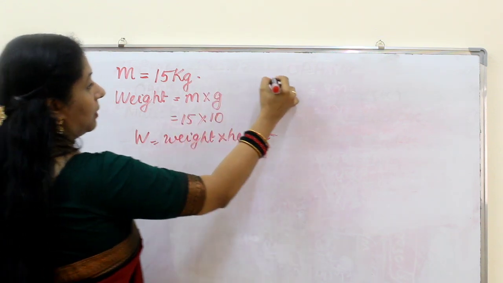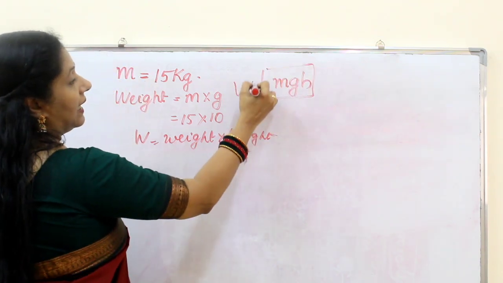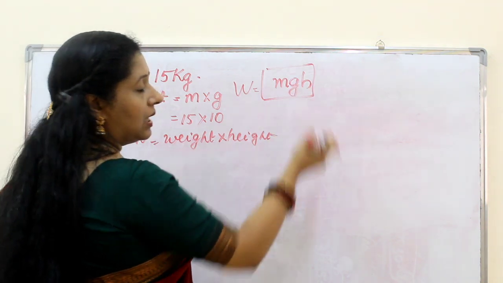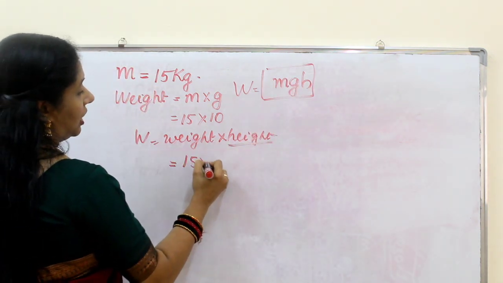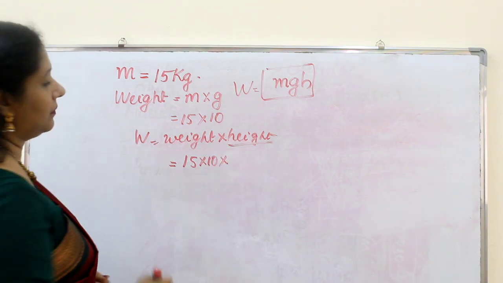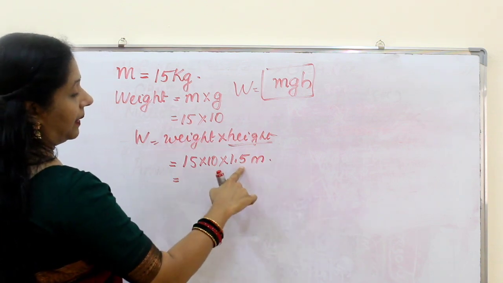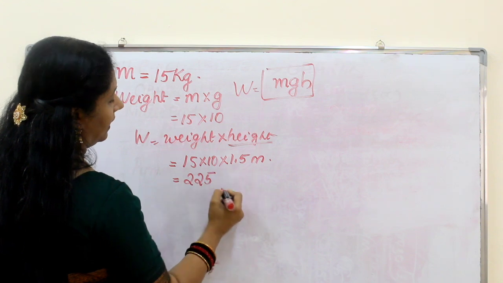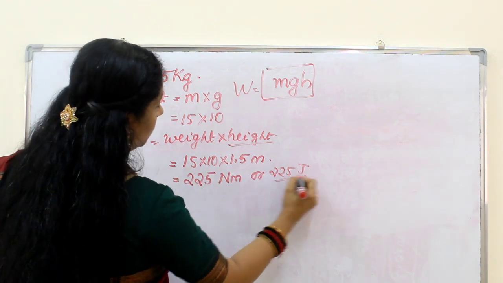So actually the formula becomes mgh. Whenever there is work against the gravitational force, we have to multiply the weight, that is mg, into the vertical distance or the height. So in this case it becomes 15 into 10 into 1.5 meters. So 10 into 1.5 will become 15, 15 into 15, 225 Newton meter or 225 joules is the